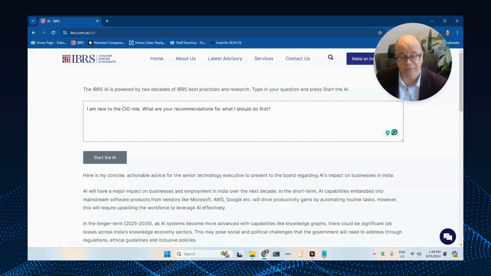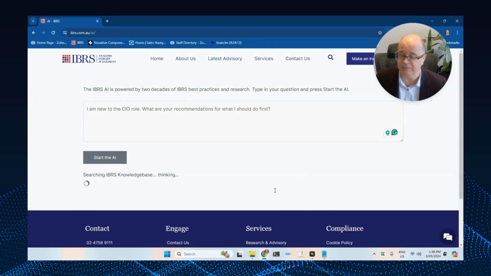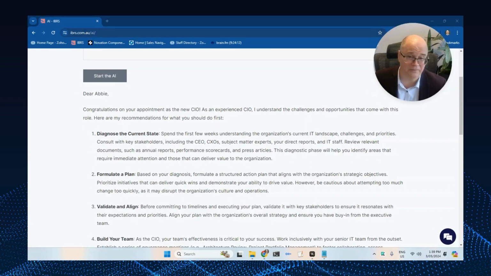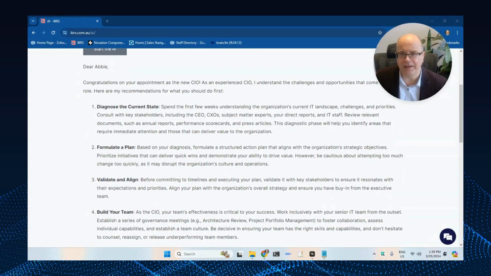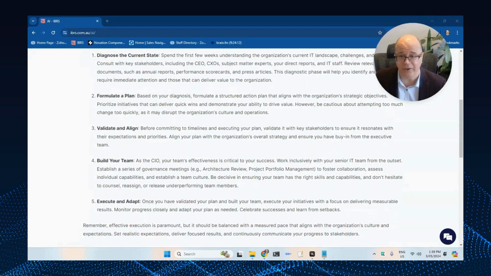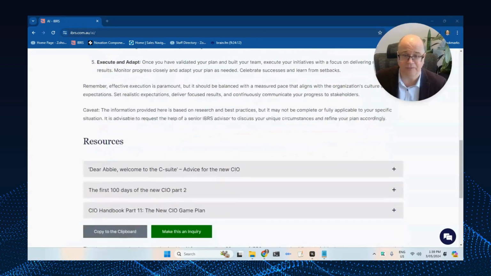Another really useful type of inquiry is one which I like to call the personal advisor type inquiry. Given the amount of churn in the industry, we've actually been getting this type of inquiry fairly often. You're a new CIO, what are the recommendations on what you need to do first to really cement your role? So in this type of inquiry, you're asking about what actions you will take personally. Now that could be on a particular project or it could be very broad like this one. If we start the AI, it'll start thinking to itself. And it's responded. And what I find quite amusing here is it's actually congratulated you on becoming a new CIO. And then it has gone through and found information from our staff who have all been CIOs and really consolidated that into 5 key points.